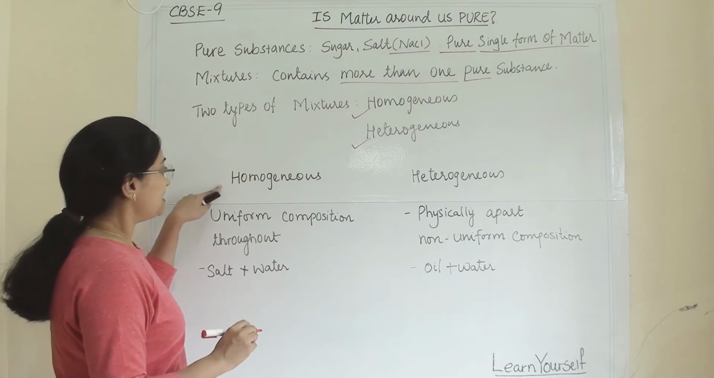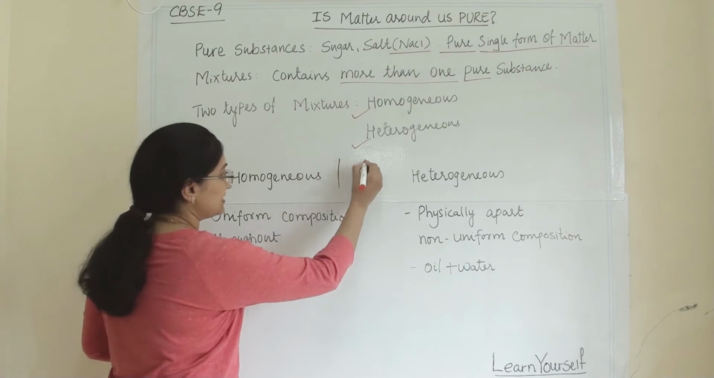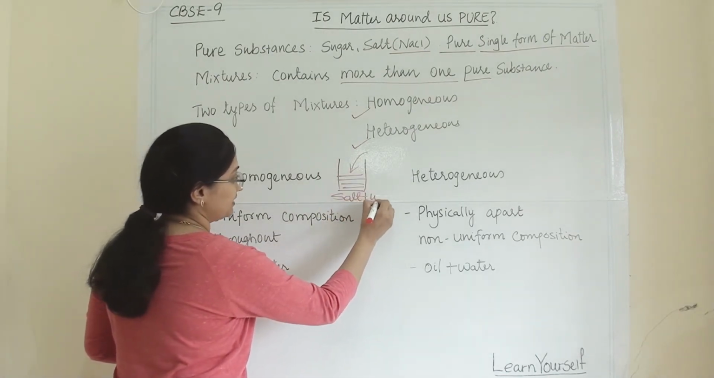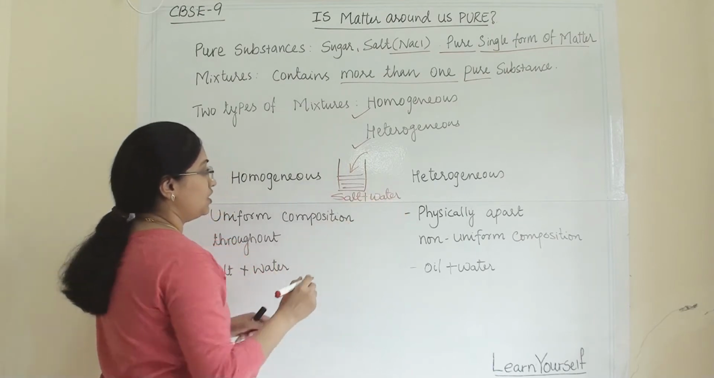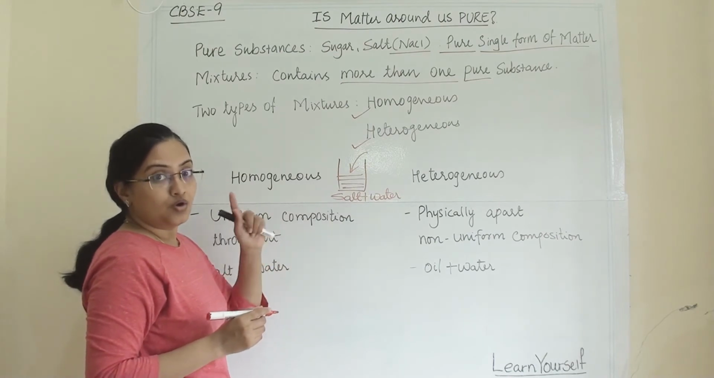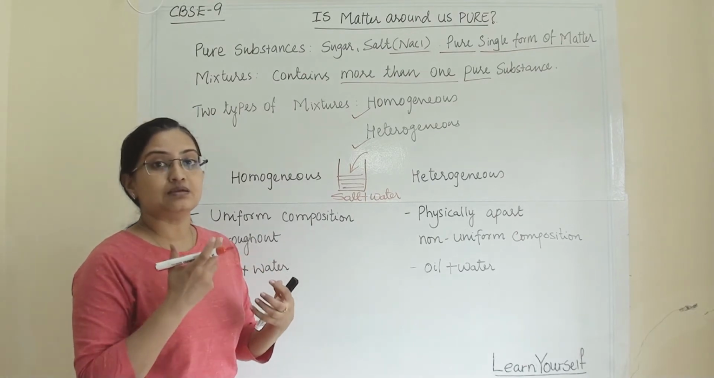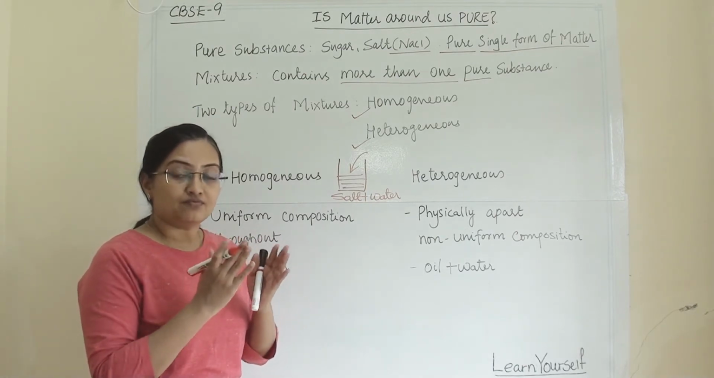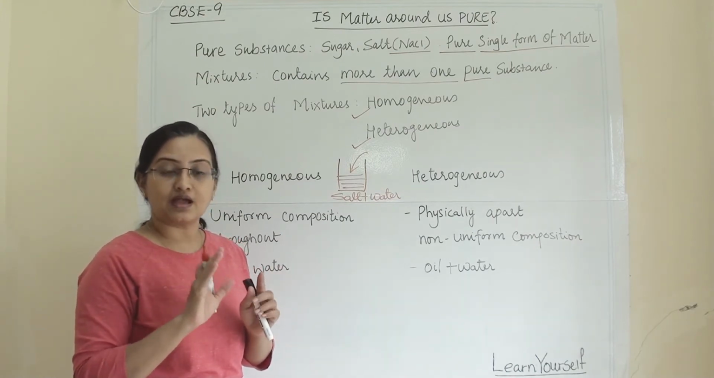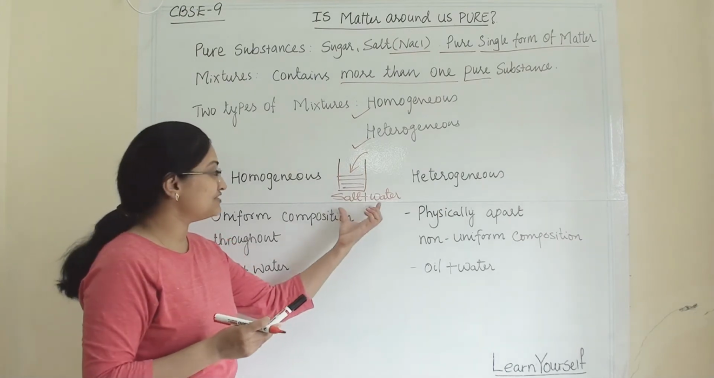When we are talking about a homogeneous mixture, let us take one example: this is water and I am adding salt into it. So this is a mixture of salt plus water. The very first thing is that a mixture is just physically mixed components. When we mix one component with another, they are not chemically bound with each other. They are just a mixture, physically mixed.